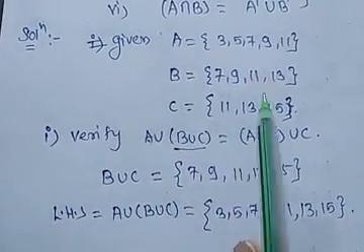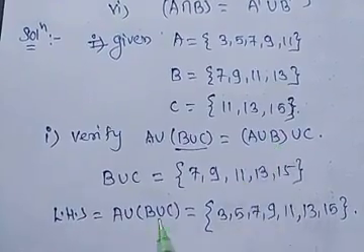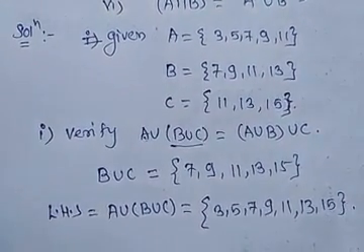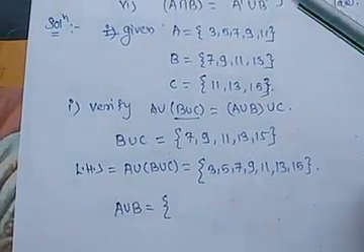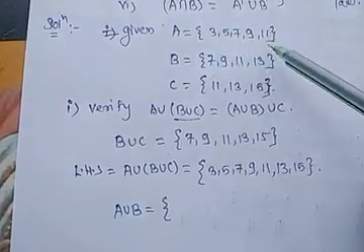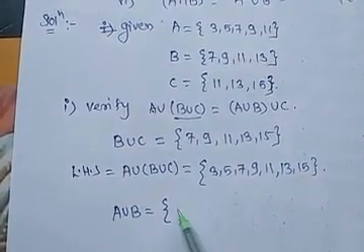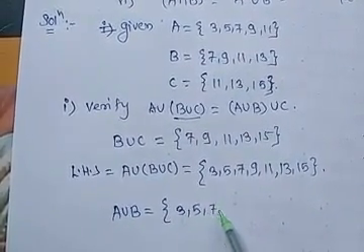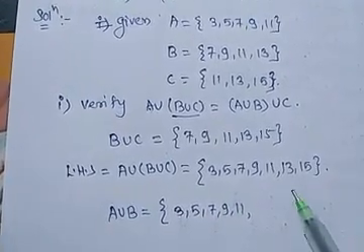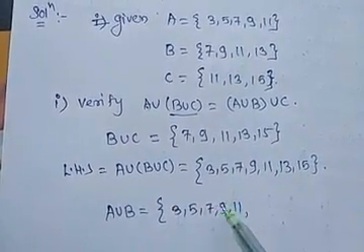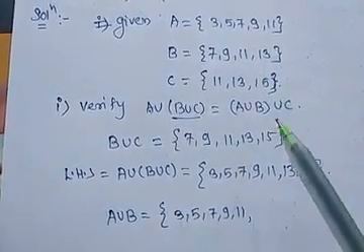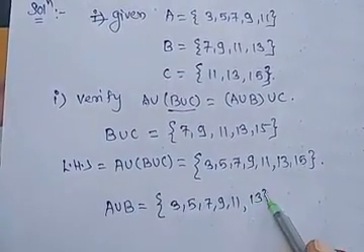Now to find RHS, first we have to find A union B. Here A union B will give elements from A and B. So from A there are 3, 5, 7, 9, 11, and from B 7, 9, 11 are already taken in A union B, the only remaining one is 13.